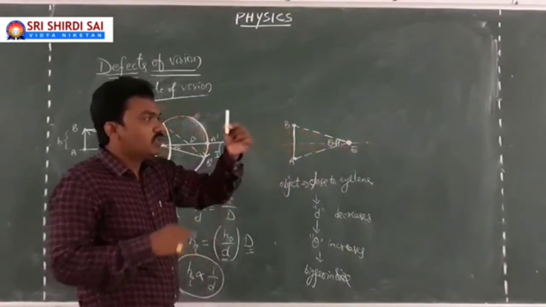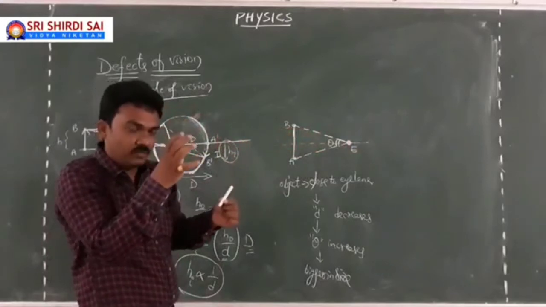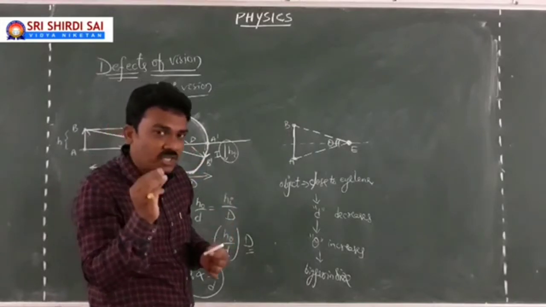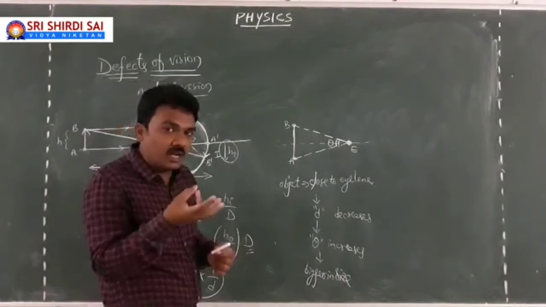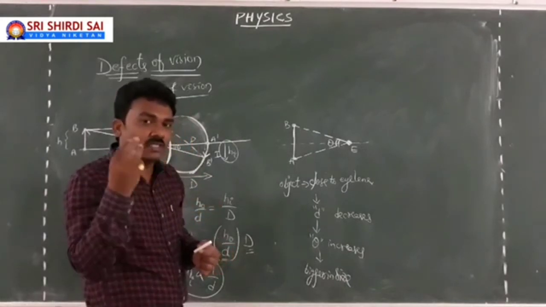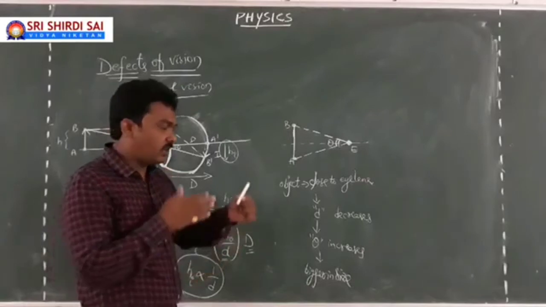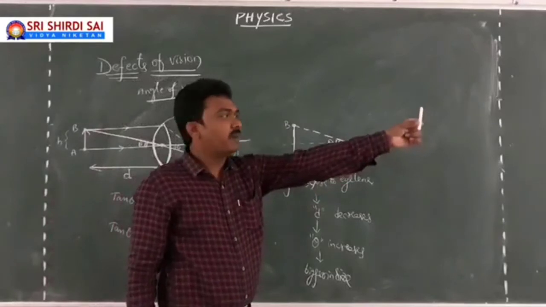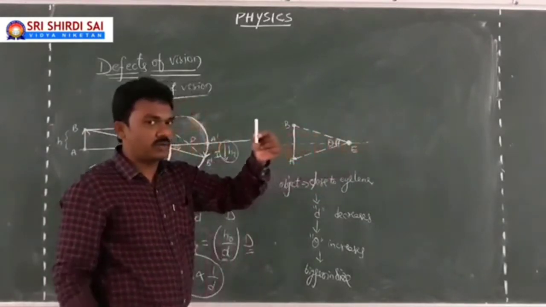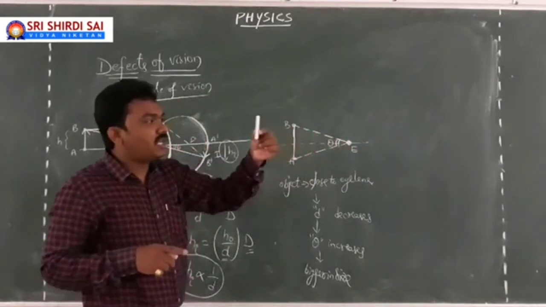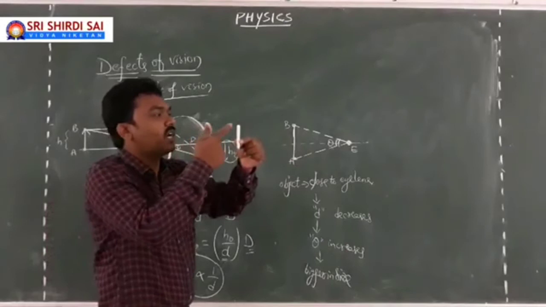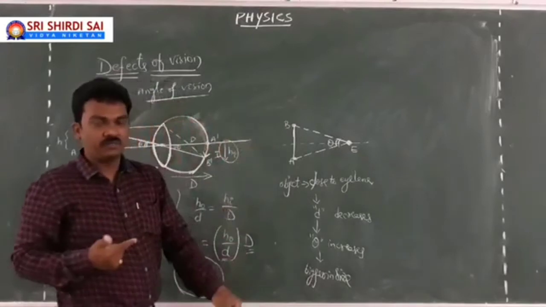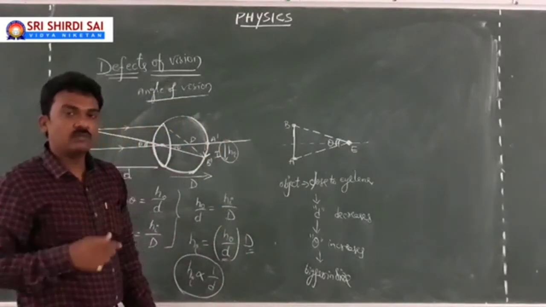because when the object comes close to you, the visual angle gradually increases, but the eye has a limited resolution capacity. Beyond a particular angle, your eye will not be able to resolve. So not only a piece of chalk, you take a long scale and keep it away, you can see the entire scale comfortably. But as long as the scale comes close to your eye, if you look at the upper portion, you will miss the lower portion. If you look at the lower portion, you will miss the upper portion. This is what you can identify with this.